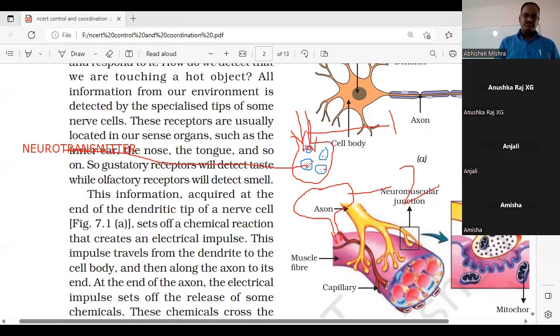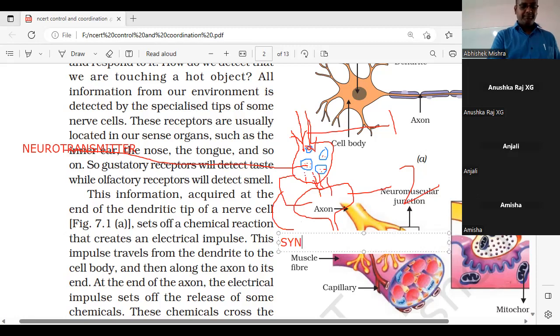This structure bursts. These neurotransmitters, the chemicals, are released and touch the other neuron. But you can see there is a gap between the two neurons. A special term is there for the gap between the two neurons, and that is called synapse.